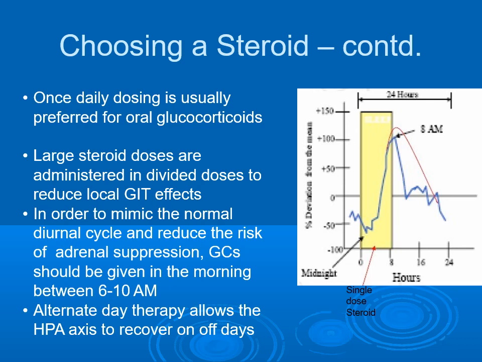Large steroid doses are administered in divided doses to reduce local gastrointestinal tract side effects. In order to mimic the normal diurnal cycle and reduce the risk of adrenal suppression, glucocorticoids should be given in the morning between 6 to 10 am. Alternate day therapy allows the HPA axis to recover on off days.